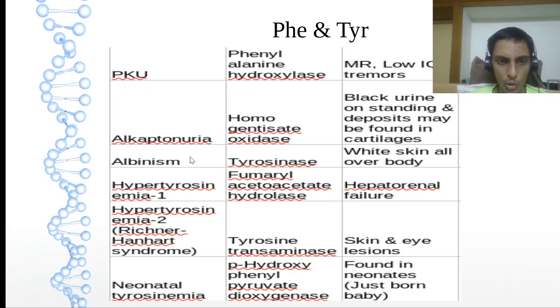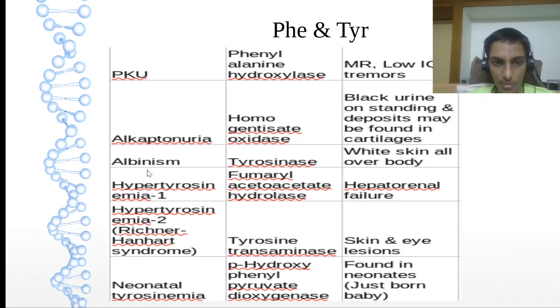And then alkaptonuria, it is also called black urine disease because ochronosis happens. Alkaptons will be formed, and that process of formation of the alkapton is called ochronosis. Okay, so the enzyme deficiency here is homogentisate oxidase. As I told you from the name, black urine disease, on standing the urine turns black. This deposition may go into the joints and cartilages also.